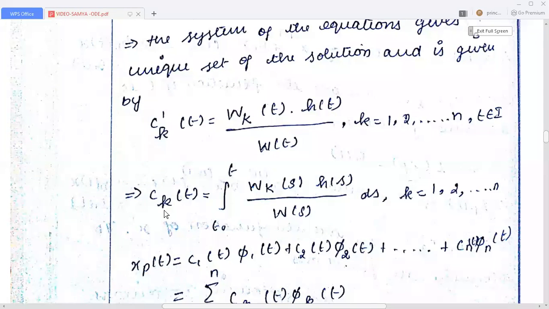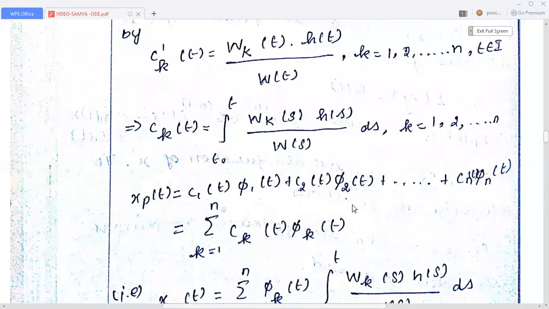So this implies Ck of t equal to, now we want to get the integral, integral t0 to t Wk of s, when you apply the limit for this integral, this t can be replaced by another variable s. That is Wk of s into h of s divided by W of s into ds, where k runs from 1 to n. So here xp of t is equal to C1 of t into pi 1 of t plus C2 of t into pi 2 of t plus C3 of t into pi 3 of t plus Cn of t into pi n of t.